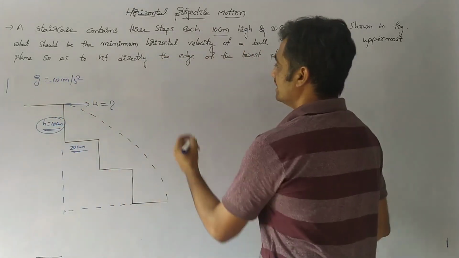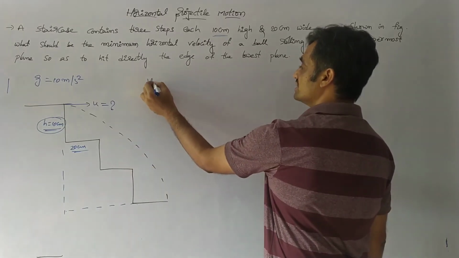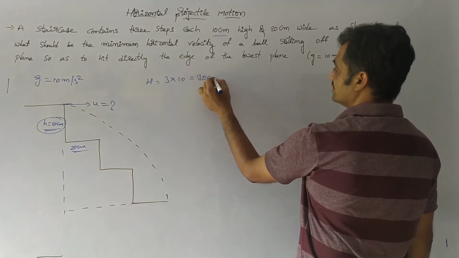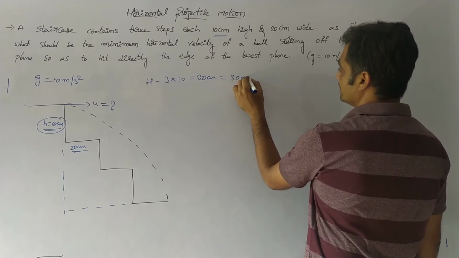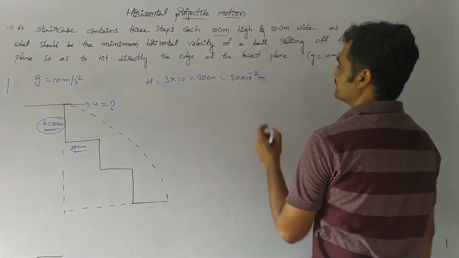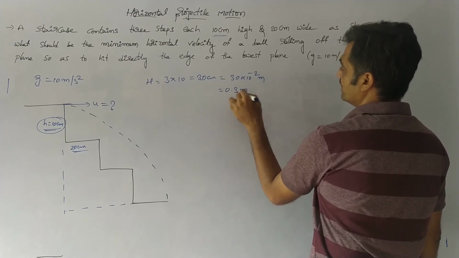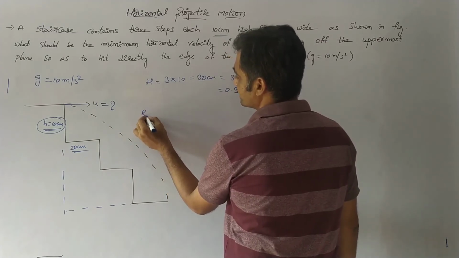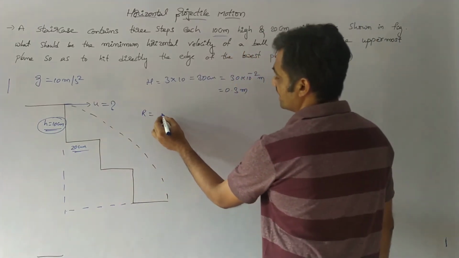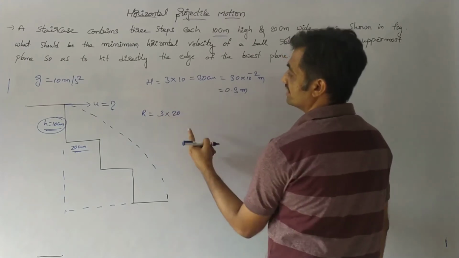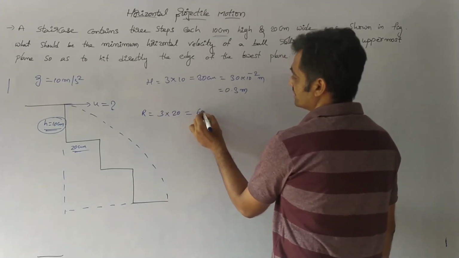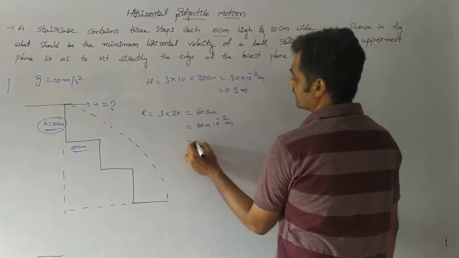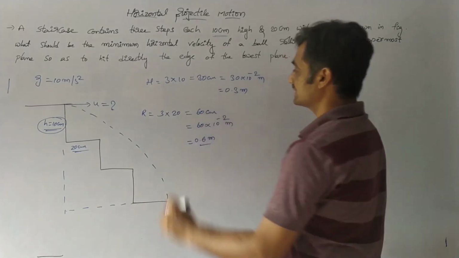So now in order to find this, let us find the total height of these steps, where h equals 3 steps into the height of each step, that is 30 centimeters. So in terms of meters, we can write it as 30 into 10 to the power of minus 2 meter, or 0.3 meter. Then we have to find the width, which is represented by the range, where range r equals 3 steps into the width of each step, 20. So 3 into 20 is 60 centimeters. So we can write it as 60 into 10 to the power of minus 2 meter, or 0.6 meters.